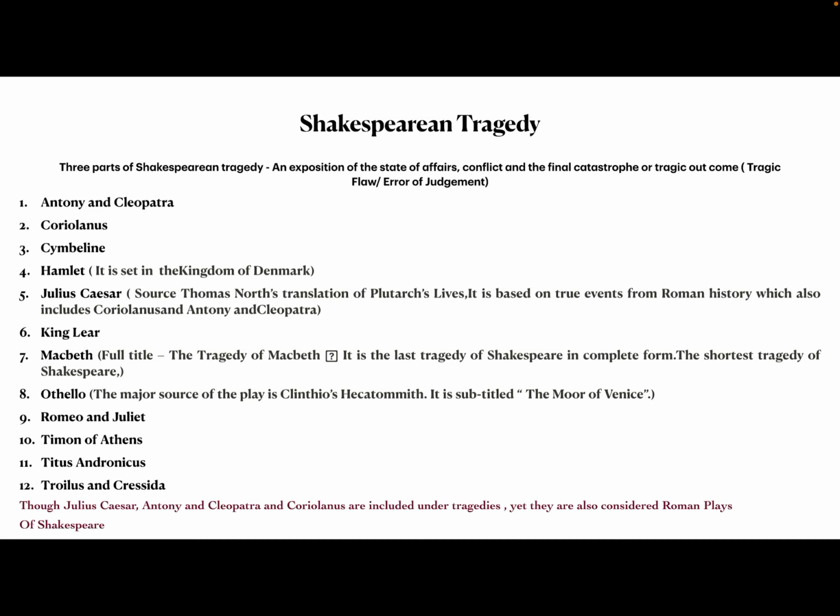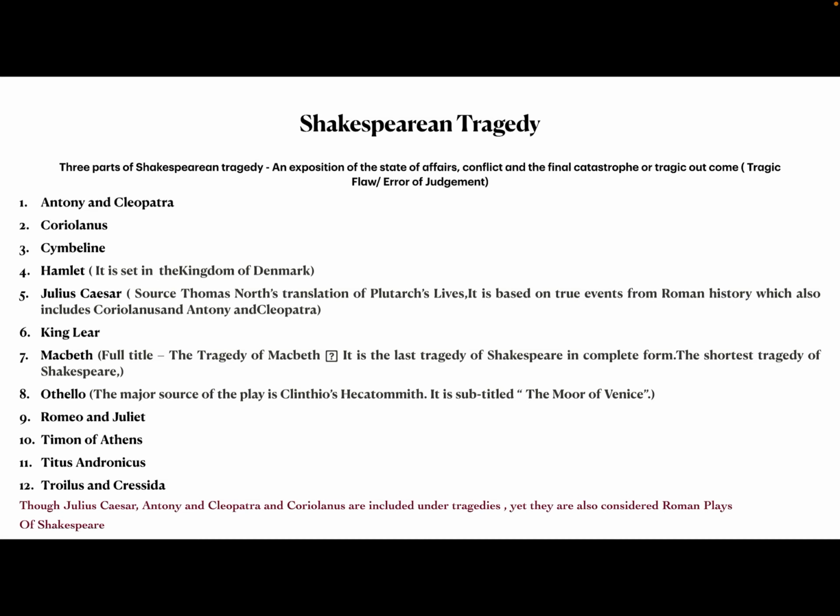And then we have Othello, very important. The major source of the play is Cinthio's Hecatommithi myth. It is subtitled The Moor of Venice. So what is the subtitle of Othello? That is The Moor of Venice. That you remember, very important for the perspective of our examination.